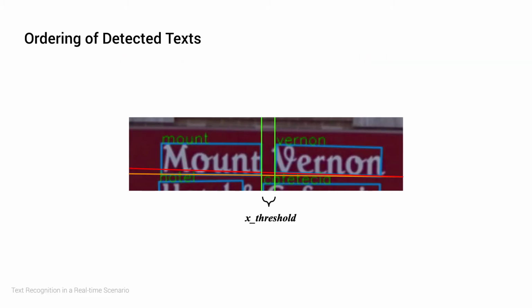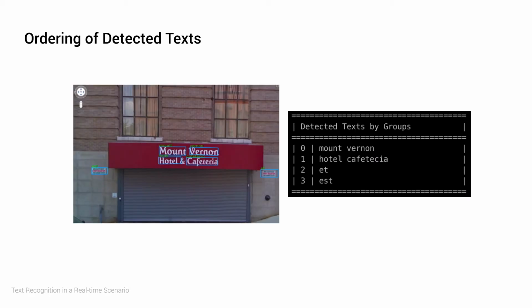And just to show another example for words on the same row with the consideration of the X threshold value, if the difference is within the threshold, the words will be treated as on the same row. So this is where the sentence formatter logic is currently at. We can also perhaps perform clustering of detected text such that Mount Vernon Hotel Cafeteria is taken as one group, simply by doing one more comparison of the Y values of the corners of each text's bounding box, but this is yet to be implemented.